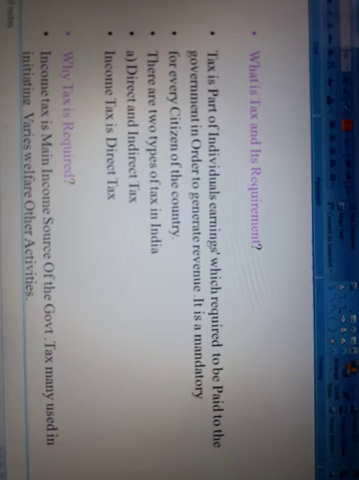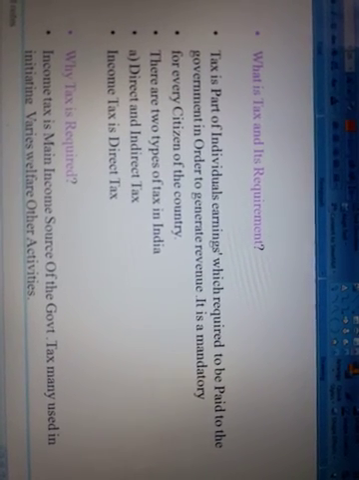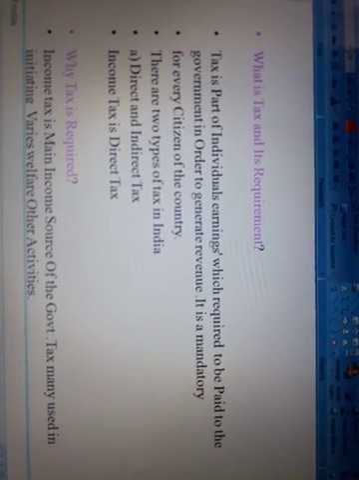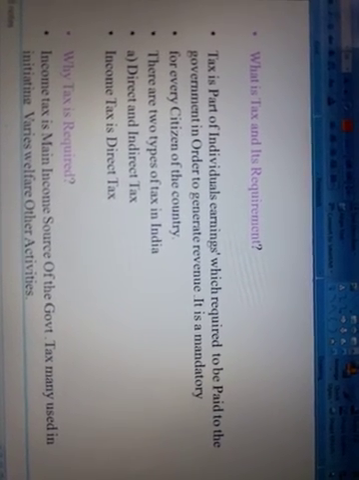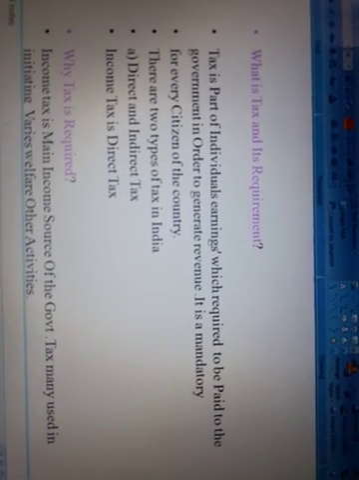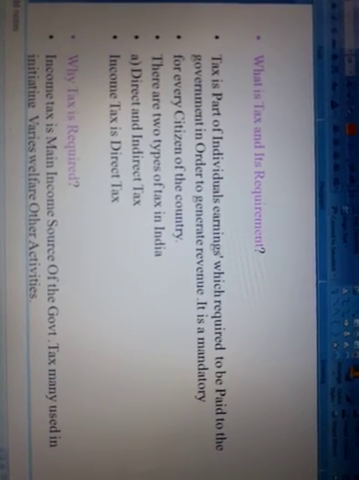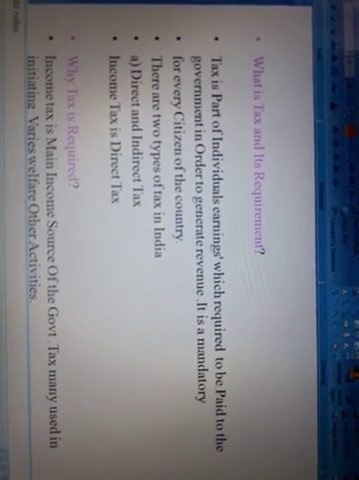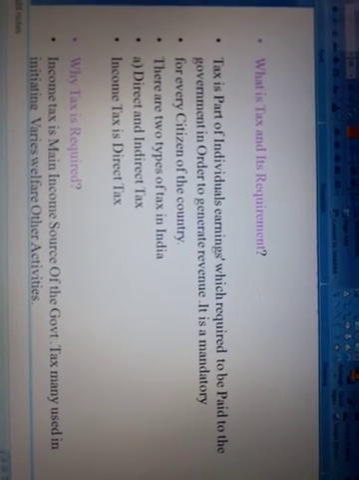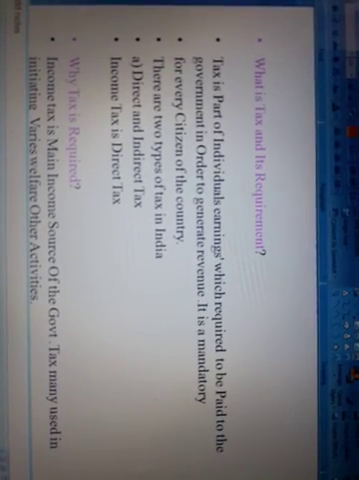There are two types of tax in our present Indian scenario: direct tax and indirect tax. In direct tax, two parties are involved. In indirect tax, three parties are involved. Income tax comes under the category of direct tax. Why is tax required? Income tax is the main income source of the government. Tax money is used in initiating various welfare and other activities.